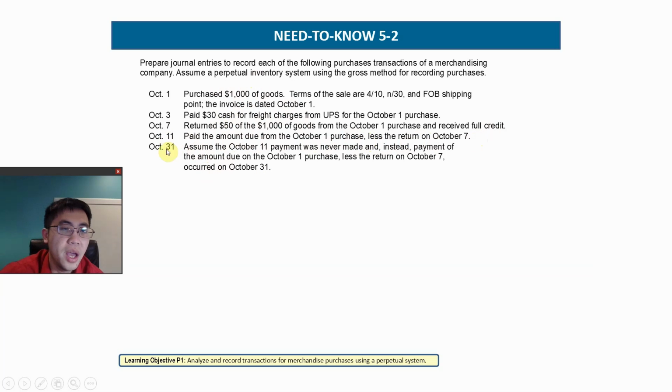All right, and then we have a different scenario. So 1, 2, 3, 4, that's one scenario. 1, 2, 3, 5, that's a different scenario. Assume that on October the 11th, the payment was never made. Instead, they paid the due amount on October 31st. If they pay beyond the 10 days, then they do not deserve a discount, so they will pay the full amount.